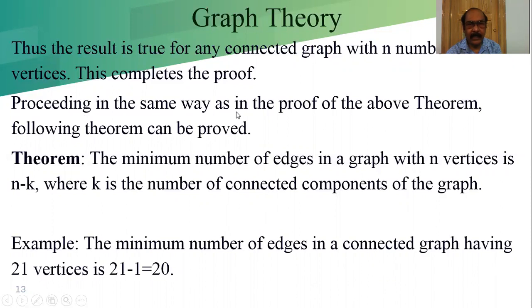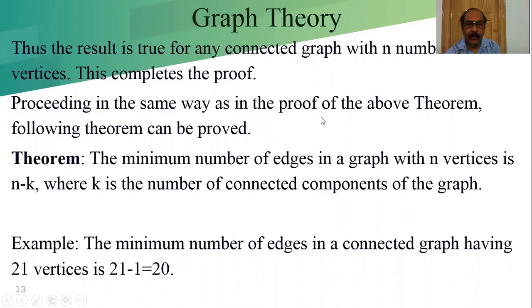Proceeding in the same way as in the proof of the above theorem, the following theorem can be proved. The minimum number of edges in a graph with n vertices is n minus k, where k is the number of connected components of the graph, because we have k number of components.